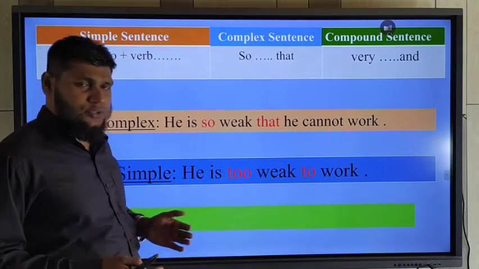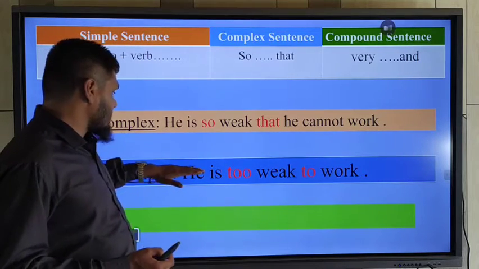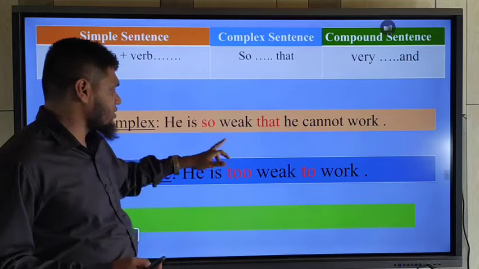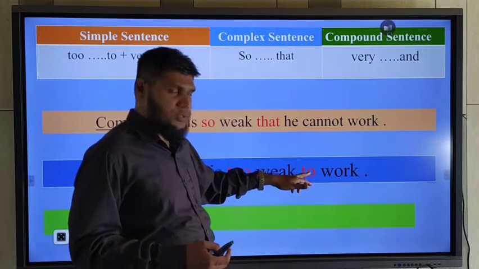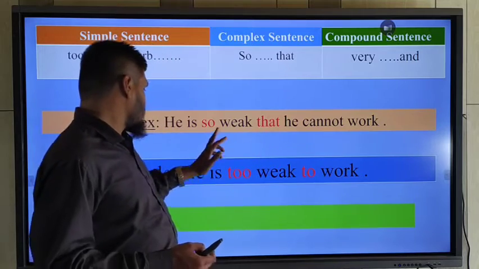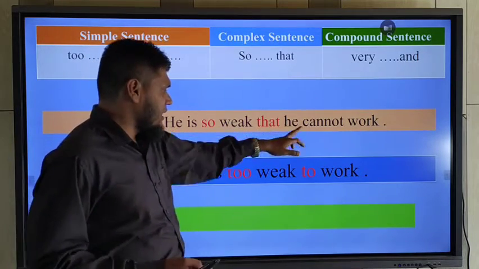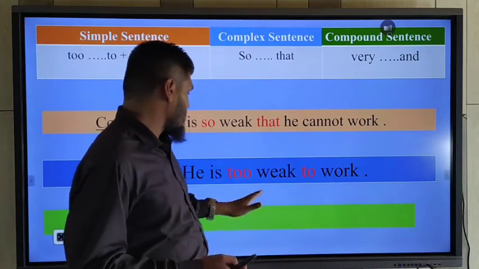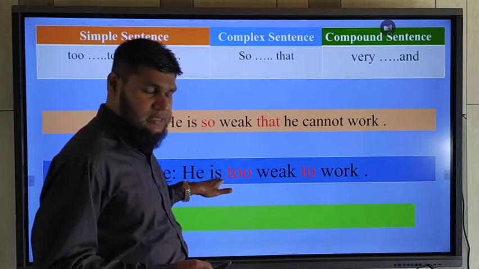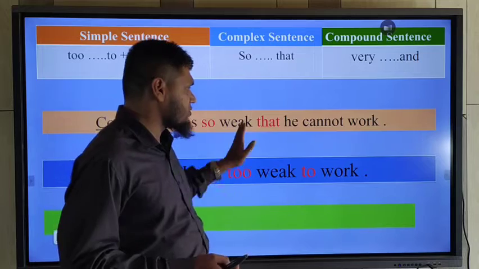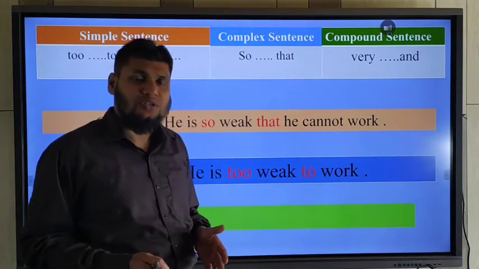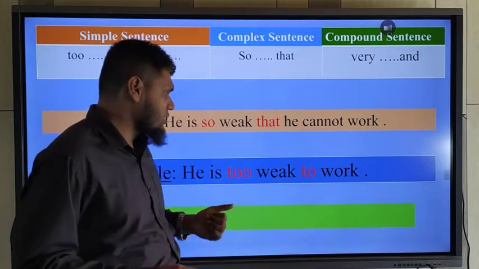So if you want to change a simple sentence to a complex sentence, that time you should use "so" instead of "too". You should use "that" instead of "to", and then you should use the subject again, and you should use "cannot" or "could not". If the sentence is in present tense, you should use "cannot". If the sentence is in past tense, you should use "could not". Like this way you will be able to change them.